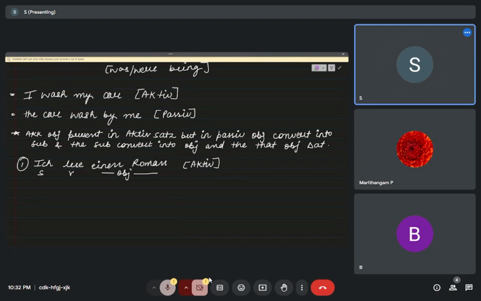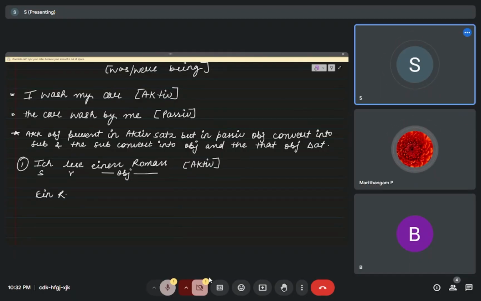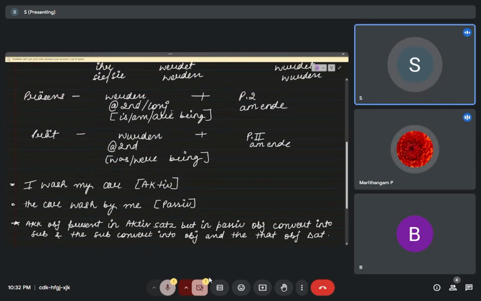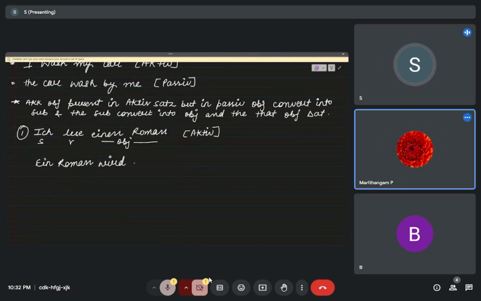Now this object, einen Roman, will convert into subject, so only ein Roman. This is a present sentence, so we will apply werden. Ein Roman wird.